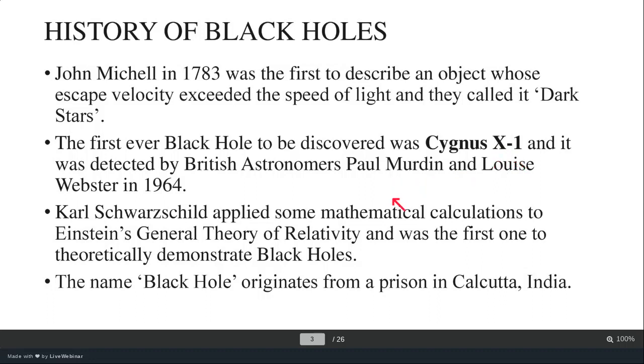Karl Schwarzschild applied some mathematical calculations to Einstein's general theory of relativity and was the first one to theoretically demonstrate black holes. The name black hole originates from a prison in Calcutta, India.